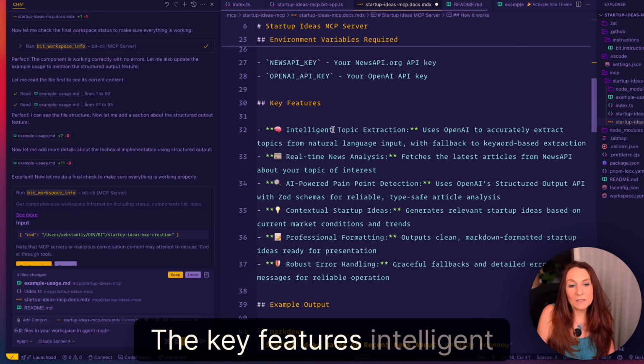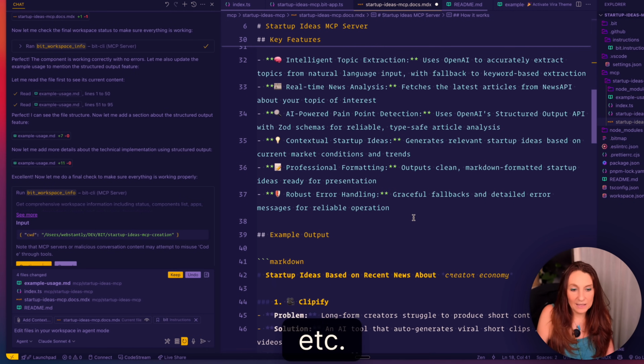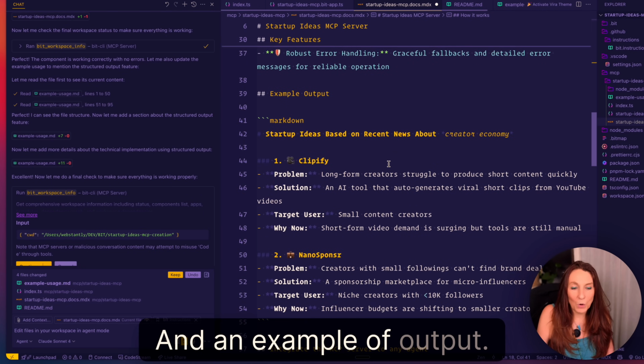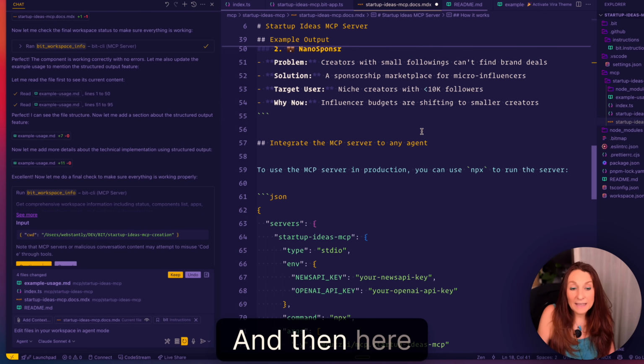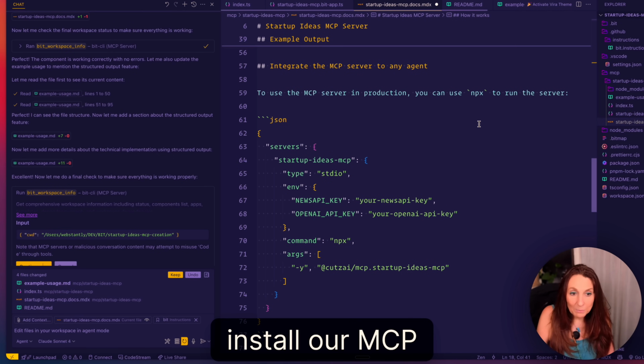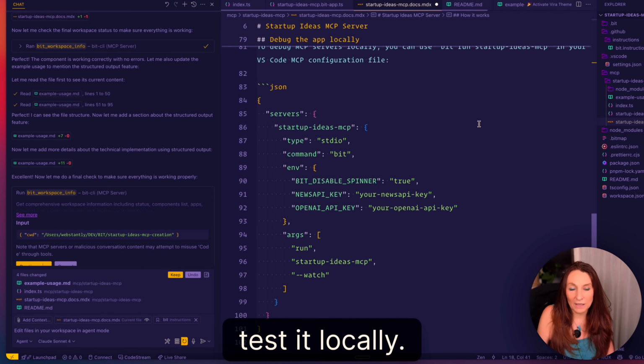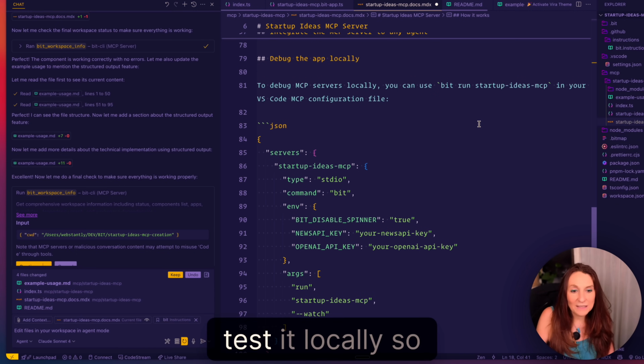The key features, intelligent topic extraction, real-time news analysis, etc. And an example of output. And then here we have the necessary code to install our MCP and also to test it locally. So now we are going to test it locally.